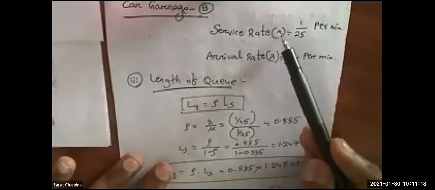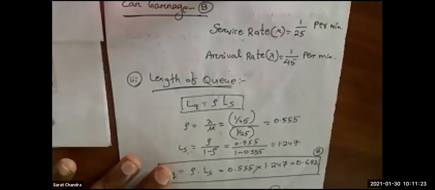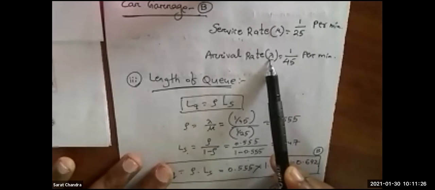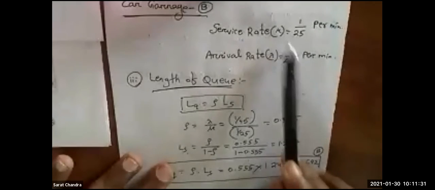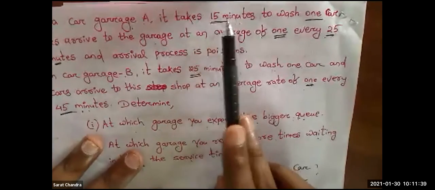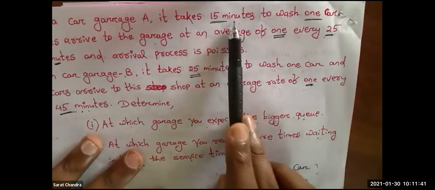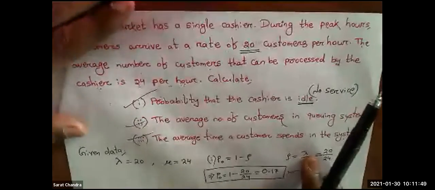Clear? So what is the tricky part in all these questions? The only tricky part is to identify the values of mu and lambda. If you can identify the values of mu and lambda correctly, your job is done. So identify these two values very carefully. See whether the time is given in minutes or per minute, in hour or per hour.